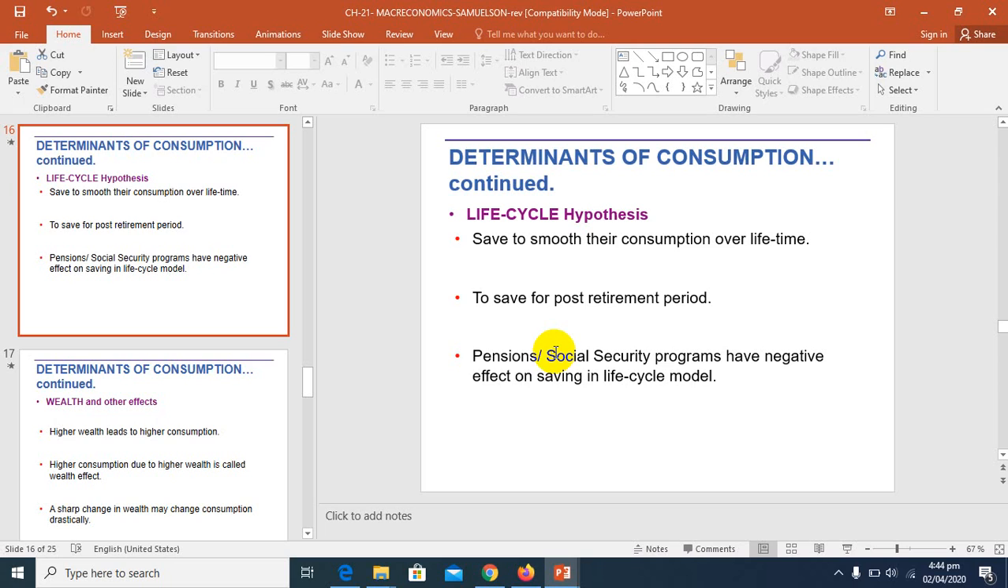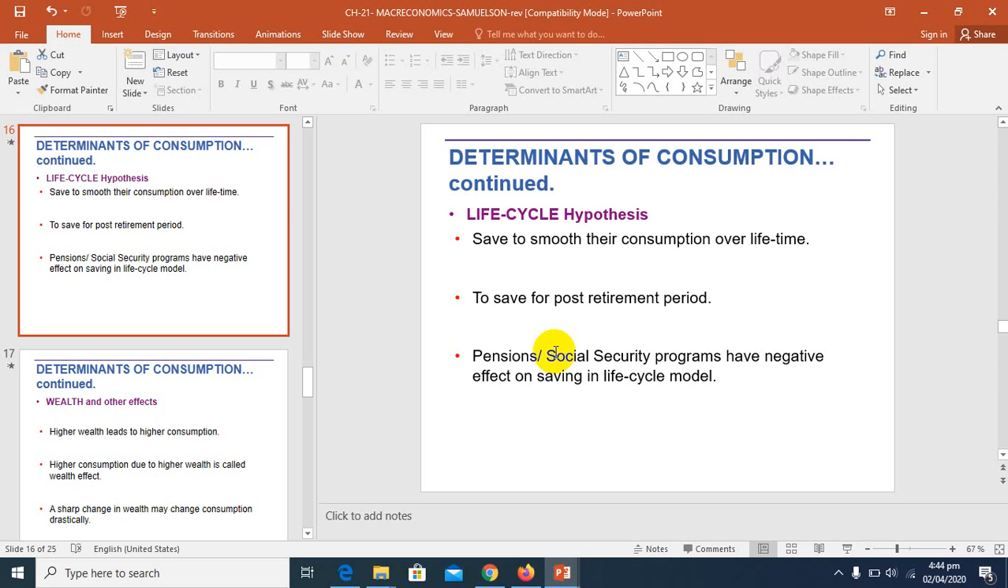This means that when they are retired and not working, they still have enough savings, so they can spend their life smoothly with the help of those savings that they saved during their working life, from the permanent income they got on a monthly or weekly basis.